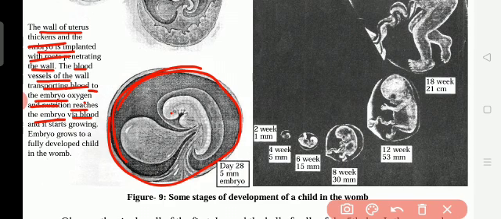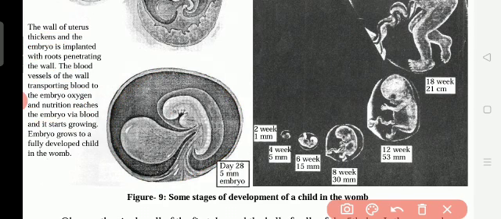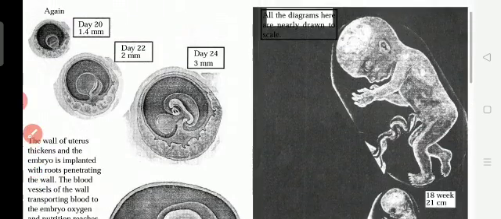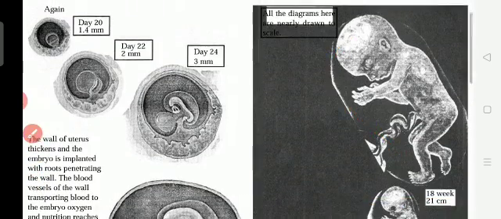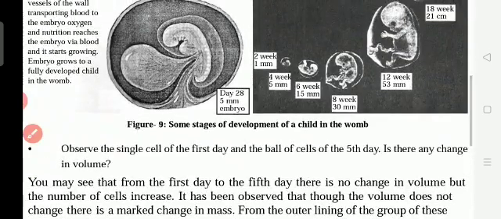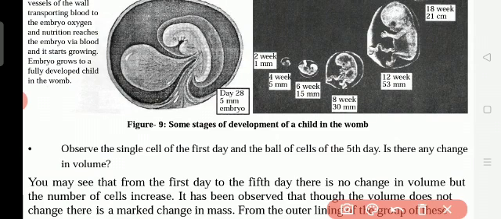When the child is growing in a mother's womb, sorry, I told it wrong. What is the embryo? When we are in the mother's womb, before coming to birth, this position, this shape is called an embryo. Okay, before we are born, after birth we are a baby. Before birth, when we are in the mother's womb, we are an embryo.